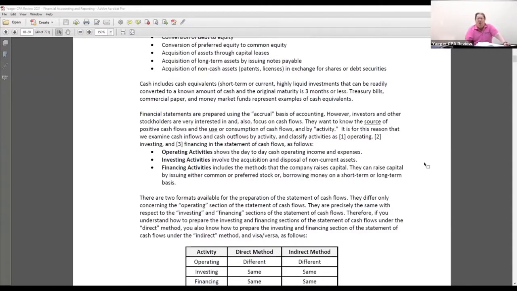Also, anytime you go in and borrow money, whether it's a note payable short-term or long-term, the bottom line is if you debit cash and credit mortgage payable, or you debit cash and credit note payable, notice you're borrowing money because the liability is increasing. So that would be a financing inflow.